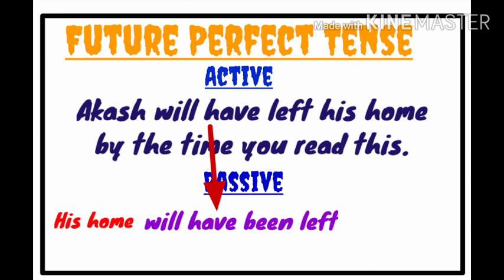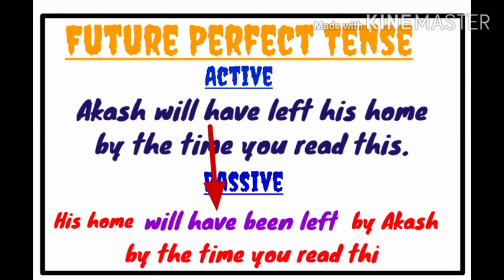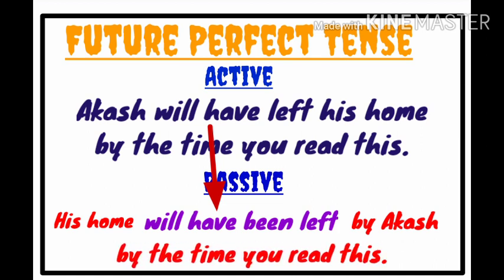His home will have been left by Akash by the time you read this. See, the object becomes the subject here. So subject plus will have been plus V3 plus object is used here.